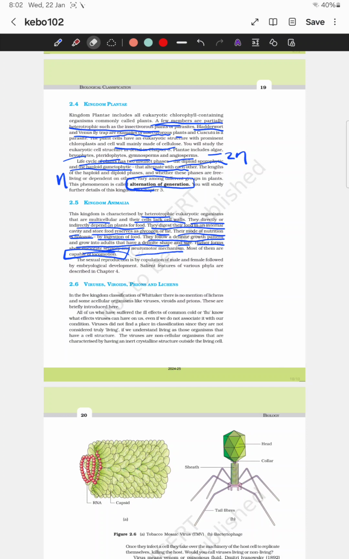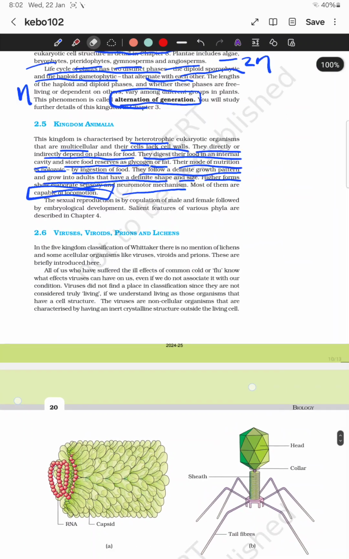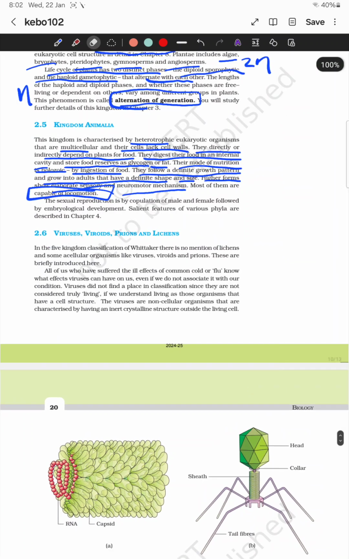Next, coming to the five kingdom classification, we take detailed mention of viruses, viroids, prions, and lichens. Everyone gets a fever, commonly known as flu, and it is caused by a virus. Common cold or flu is caused by a virus. Viruses do not find a place in the classification, as they are not considered truly living.